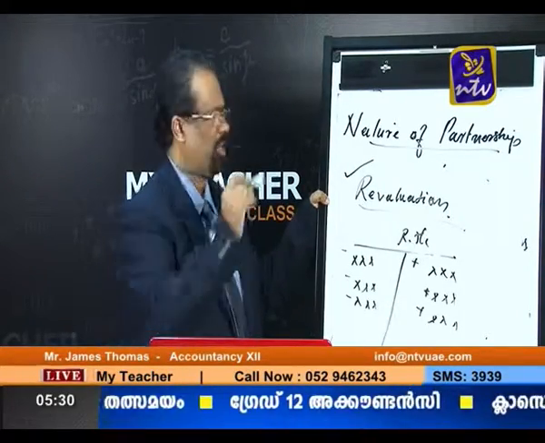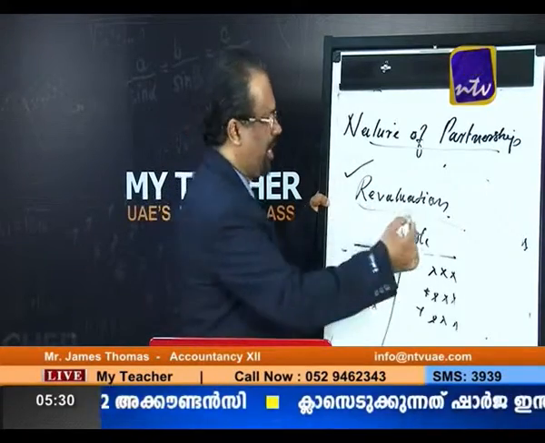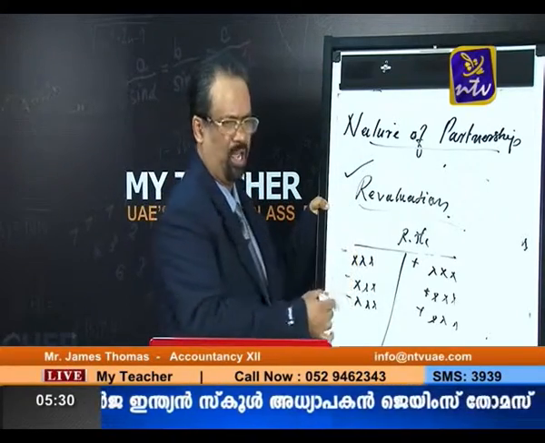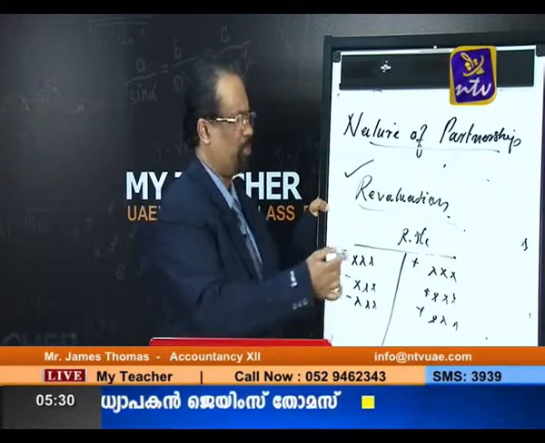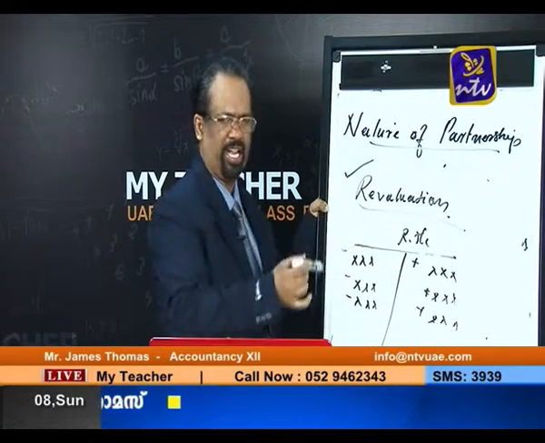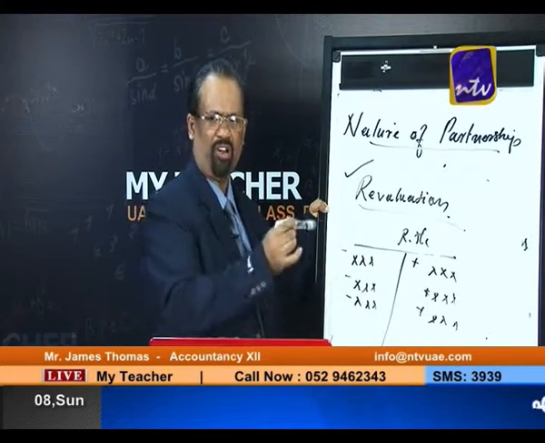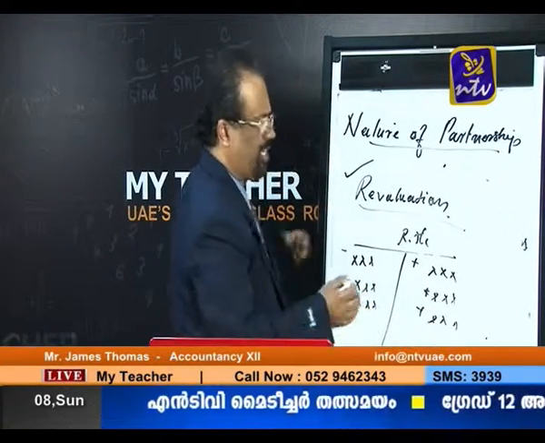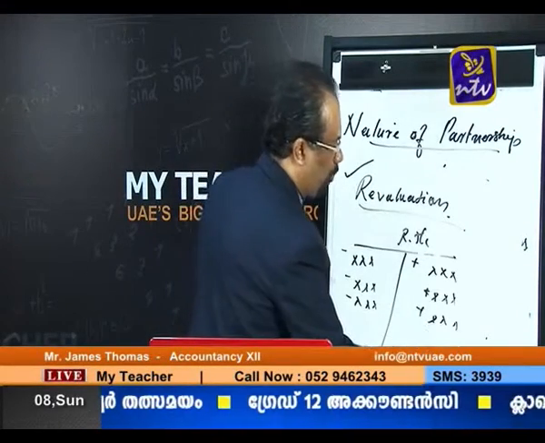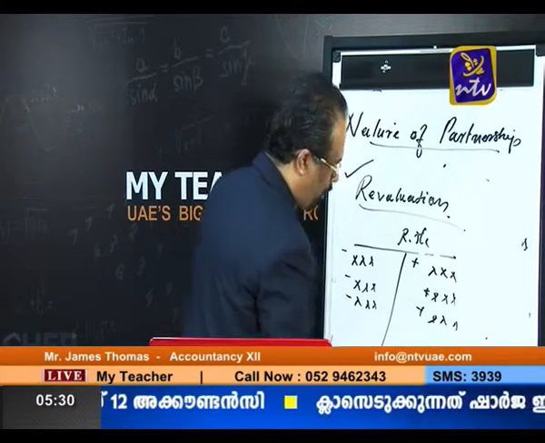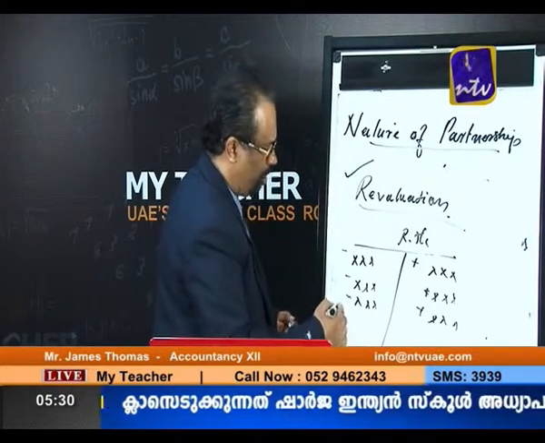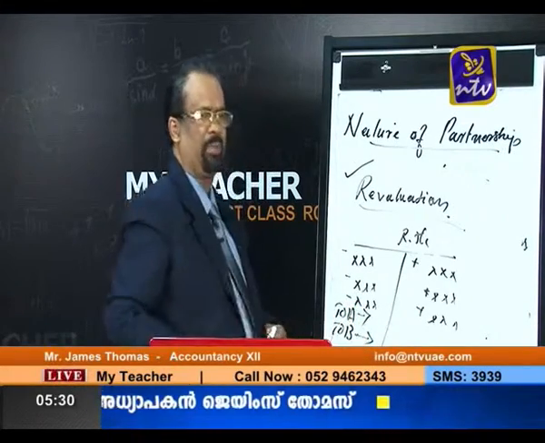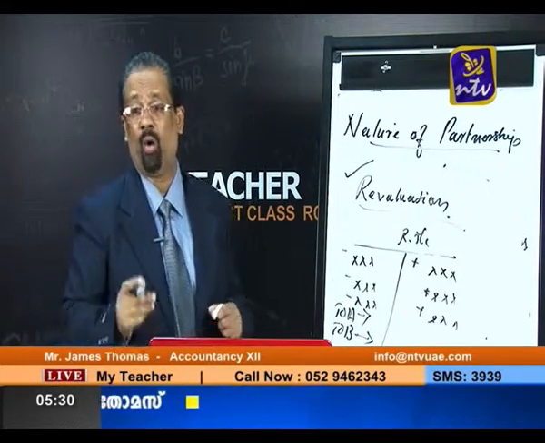That means any appreciation we put in the revaluation account credit side, and any depreciation we put in the debit side. Or if liabilities are increasing, we put them in the debit side. Then after entering all these items, finally we take the balance. If the credit total is more than the debit total, that is what is called profit, and that profit we transfer to the capital accounts, A's capital and B's capital, according to their old ratio.